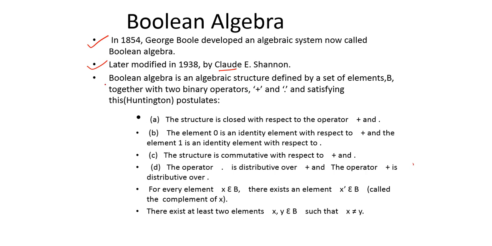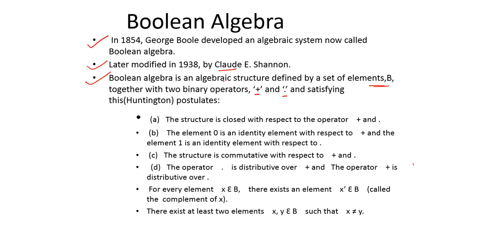Now coming towards the definition of Boolean algebra. Boolean algebra is an algebraic structure defined by a set of elements, that set of elements is B, together with two binary operators. This is not plus, this is OR, and this is dot. Two binary operators, plus and dot, and it has to satisfy the Huntington postulates. So what are these postulates? There are basically 6 postulates which I have mentioned, we will be discussing them. So this is roughly the definition of Boolean algebra.